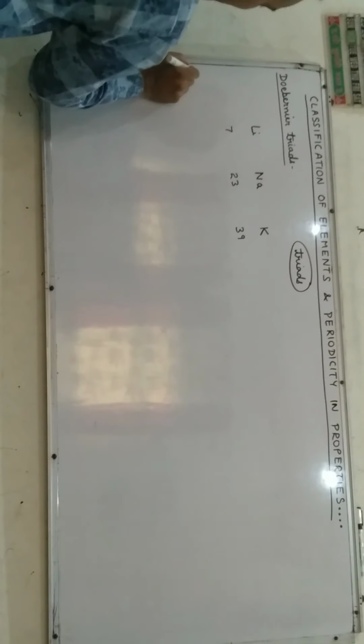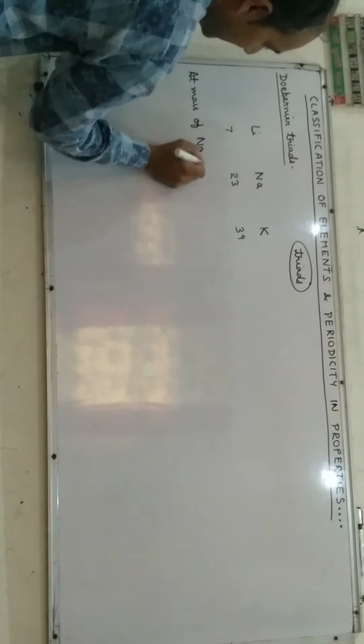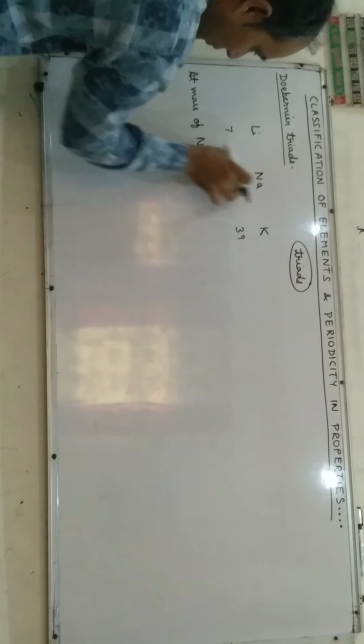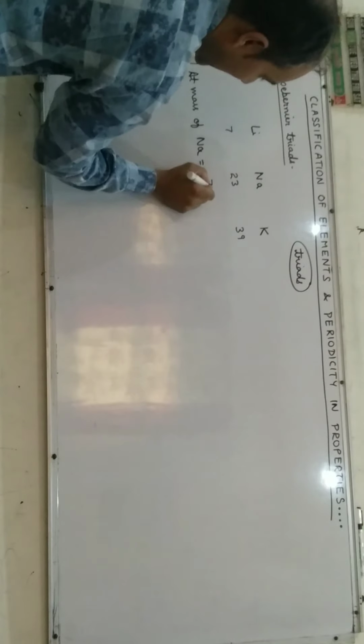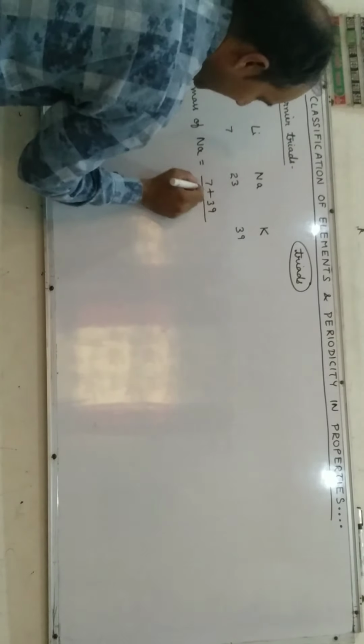He noticed the atomic mass of the center element, sodium, was roughly the average of the first and third elements, that is lithium and potassium.